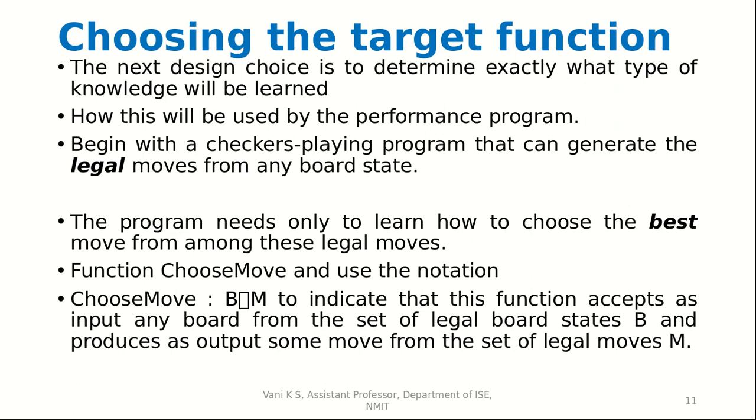So we can use a function choose move, and the notation will be choose move colon b arrow m. This symbol is not visible, but it is actually an arrow pointing from b towards m. So b pointing to m is the notation to indicate that this function accepts as input any board from the set of legal board states and produces as output some move from the set of legal moves m.